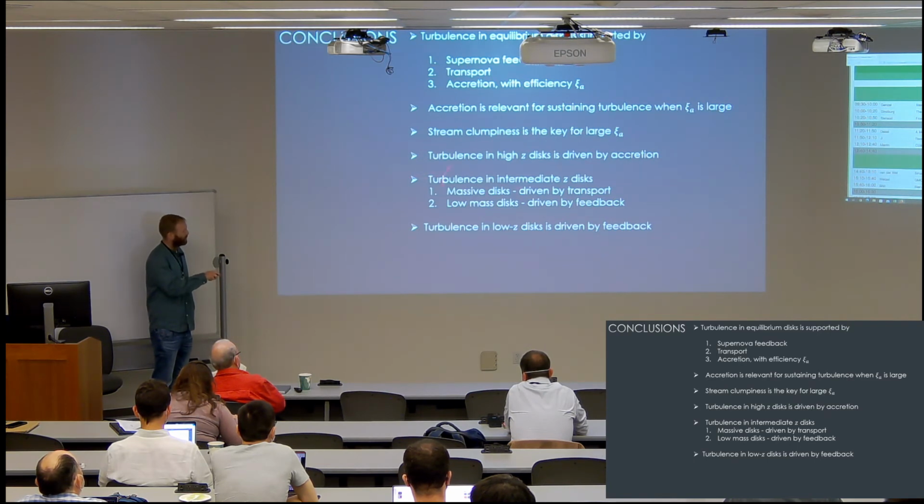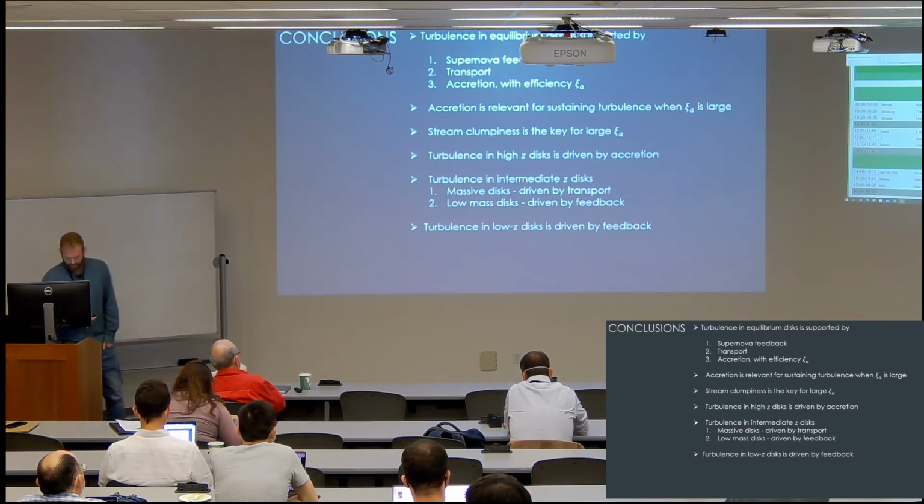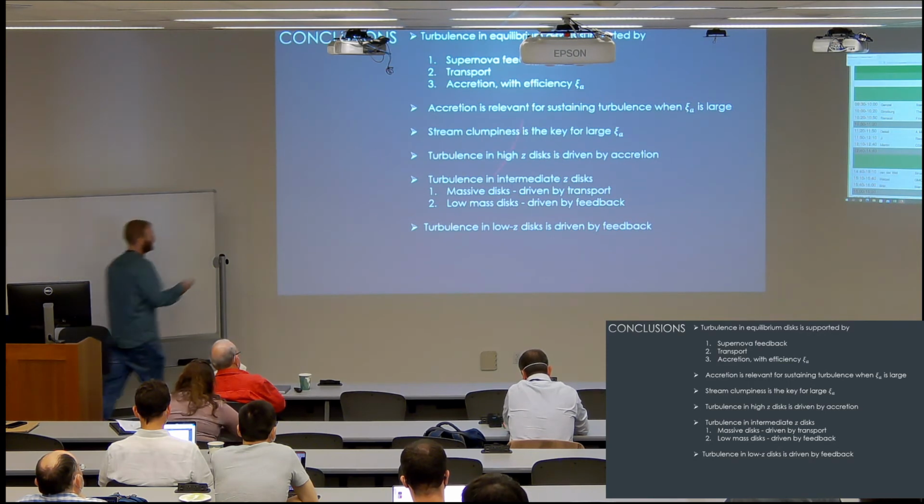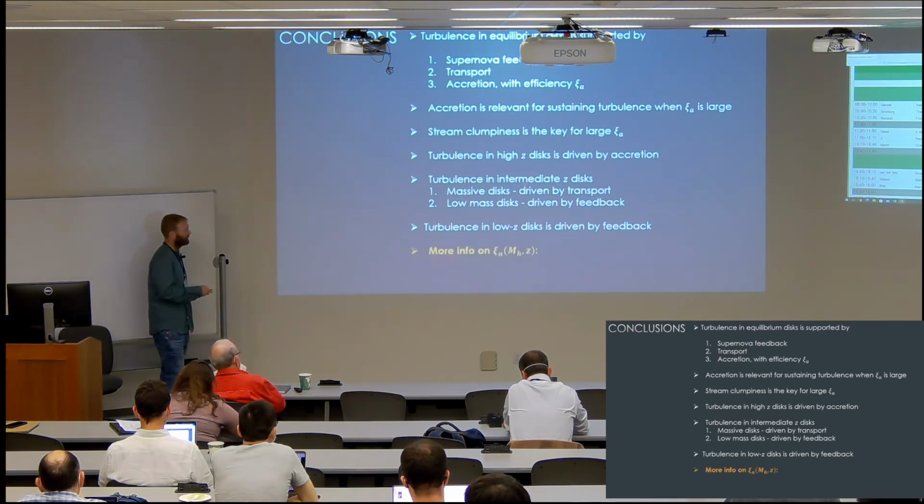So at high redshifts, accretion is the dominant one. At intermediate redshifts, mostly the massive ones, and at low redshift, the feedback is the dominant one. And I haven't put any numbers here because the actual thresholds will depend on this parameterization.